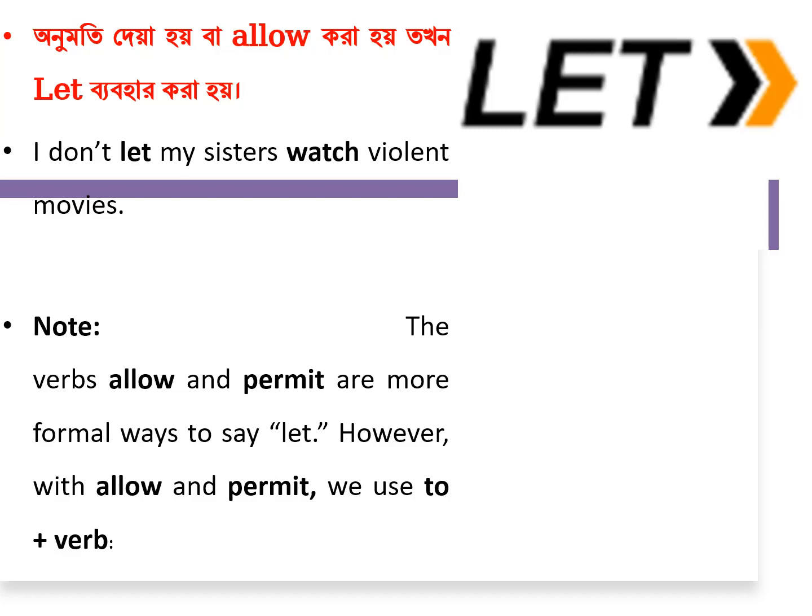For example, I never let my sisters watch violent movies. I never allow my sisters to watch violent movies. If I use let in that situation, I will use only the base form, not the infinitive to. If I use allow, then I will use to. For example, the first sentence I can write in another way: I don't allow my sisters to watch violent movies.